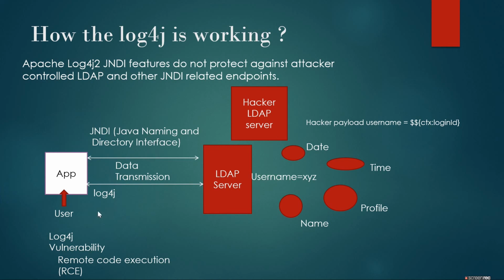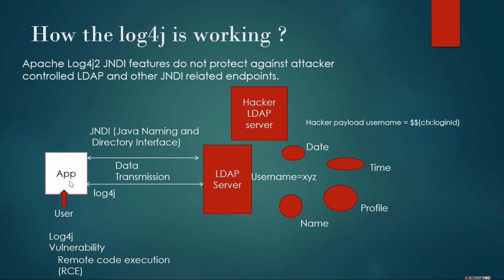Now the hacker does an activity and creates a payload. This is the format they input in the Java application, and in the variable they give their own server location. Now if the attacker gives the input to the application, Log4j will read the input and redirect to the attacker's server, because the attacker has given their server location path.